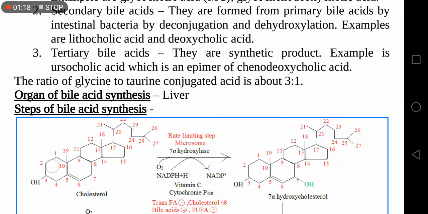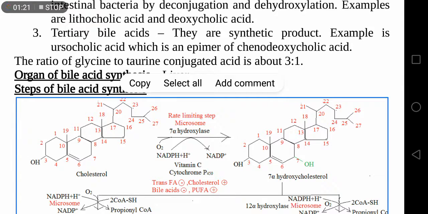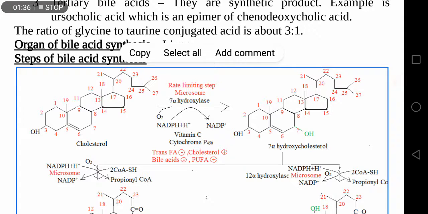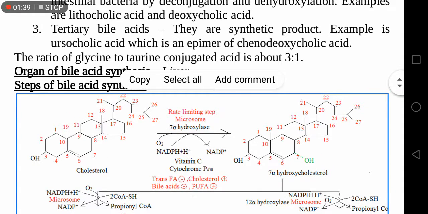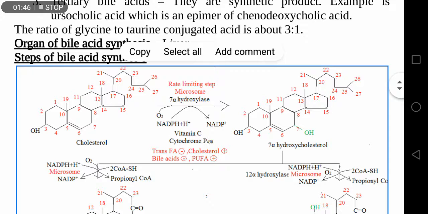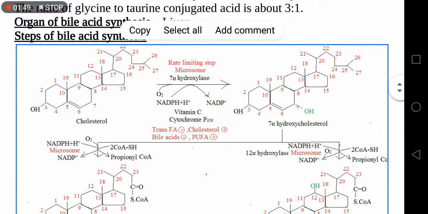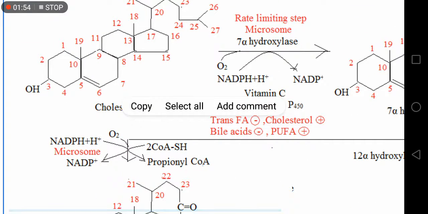Next is tertiary bile acid. They are the synthetic product. Example is ursodeoxycholic acid, which is an epimer of chenodeoxycholic acid, and it is used as a gallstone dissolving agent. The ratio of glycine to taurine conjugated bile acid in our body is about 3:1. Bile acid synthesis occurs in the liver, and the starting molecule, that is the precursor molecule of bile acid synthesis,